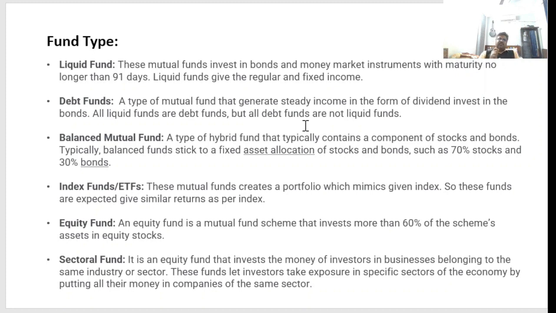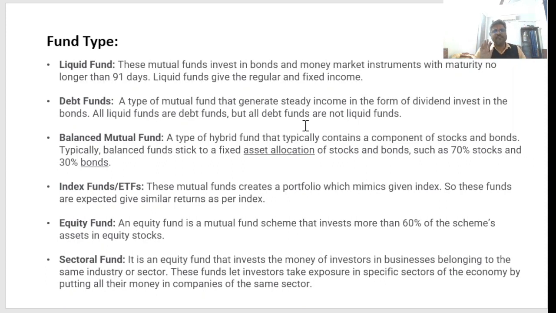These mutual funds invest in bonds and money market instruments with maturity no longer than 91 days. Please note, no longer than 91 days. Liquid funds give regular and fixed income. Right. Now next is debt fund. Debt fund is also the same as the liquid fund, but it invests for a longer time, more than 91 days.